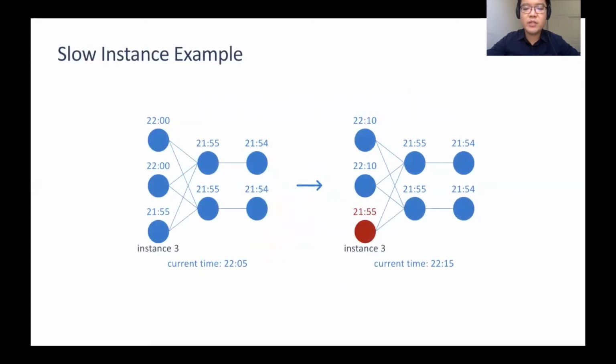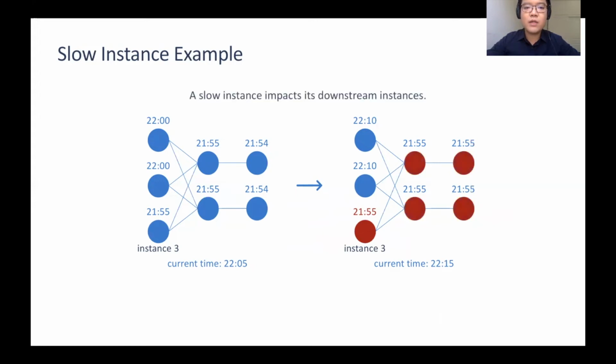As we mentioned, the tail latency of the pipeline is high due to various reasons such as resource contention and the issues related to underlying storage systems. From the perspective of the streaming system, these problems manifest as slow or idle instances. A slow instance has a watermark lower than its stage peers. In this example, instance 3 is 15 minutes behind its peers in the same stage.